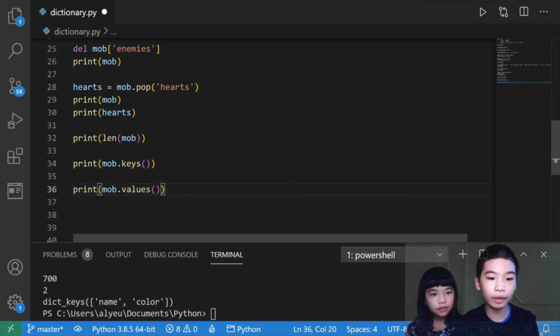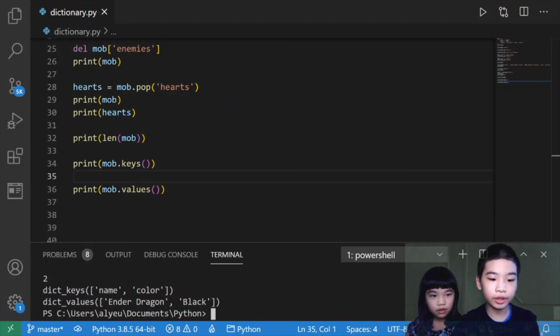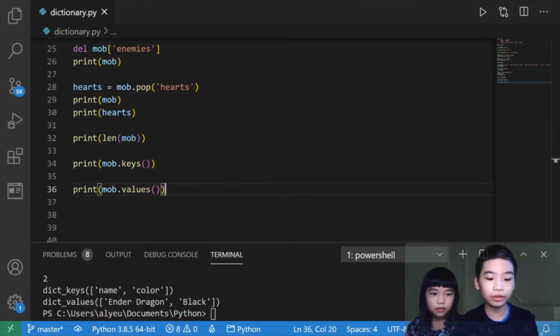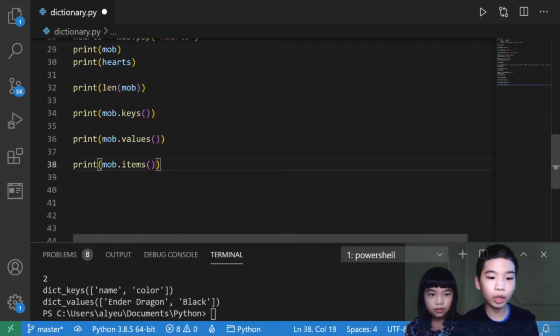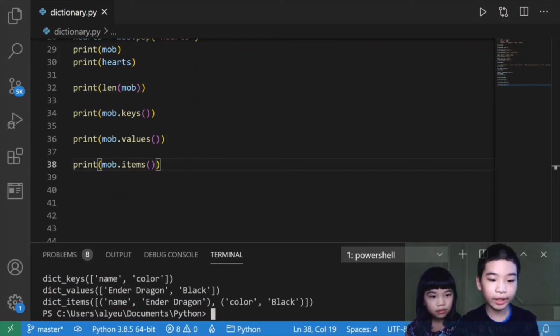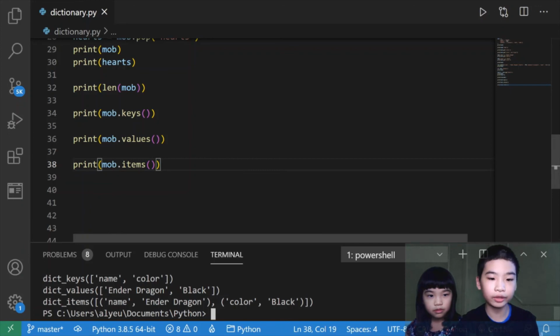Then we're going to print mob.values. This is just like the keys function, except it will show us the values inside the dictionary. So now it did dict values, ender dragon and black. So there are still 2 values. Then we're going to print mob.items. So the items function will show us the remaining pairs of keys and values. So it did dict items, name, ender dragon, and then color and black. So it's the keys and values.